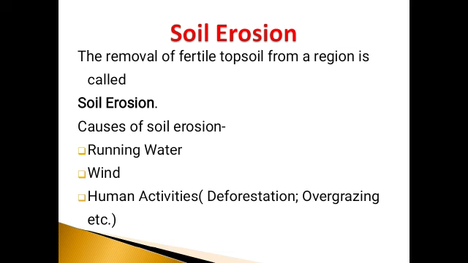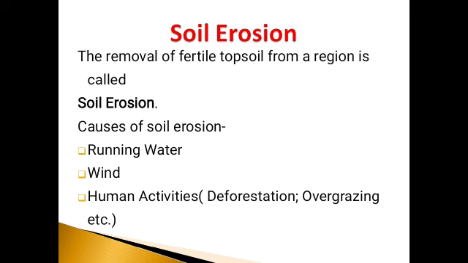Plants. The roots of plants and trees grow in the soil and bind the particles of topsoil together. Due to this binding, the factors that cause erosion are not able to carry away the topsoil. So, plants are helpful in preventing soil erosion.